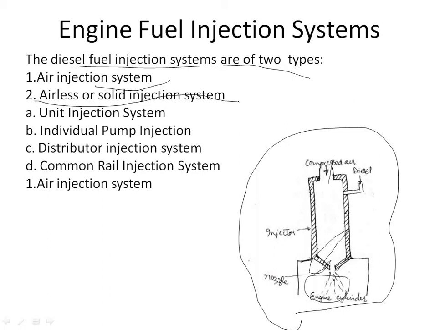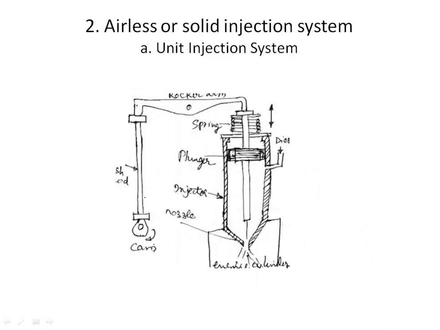What is the airless or solid injection system? In this system, diesel is injected into the engine cylinder at a very high pressure of about 100 to 150 bar using a plunger.